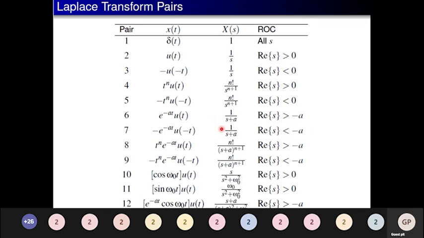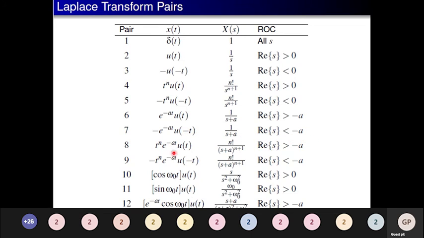Two different signals may end up with the same transformation, but their regions of convergence are going to differ. You can see here the region of convergence for e power minus at u of t is real part of s greater than minus a, whereas for minus e power minus at u of minus t it is real part of s less than minus a.